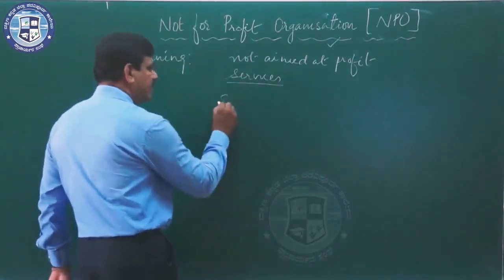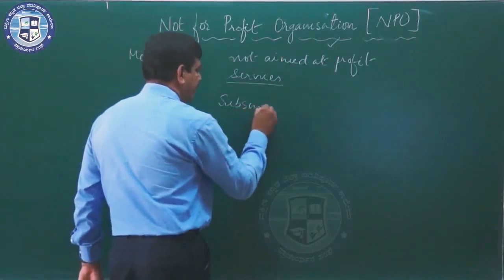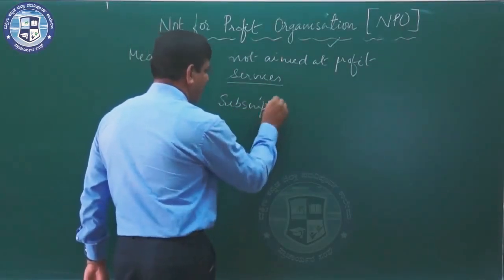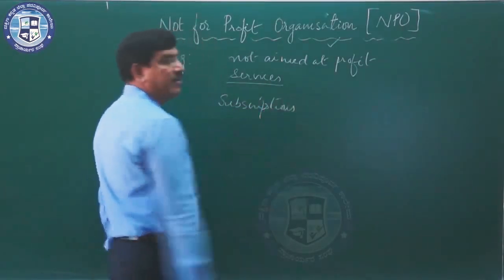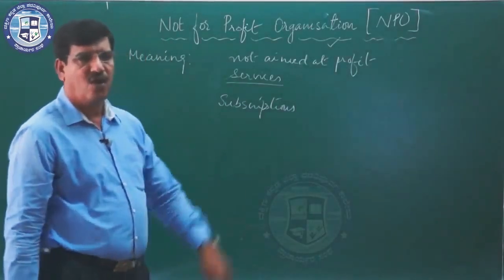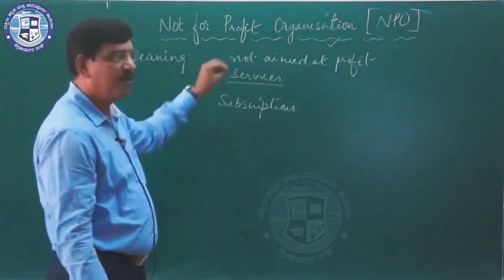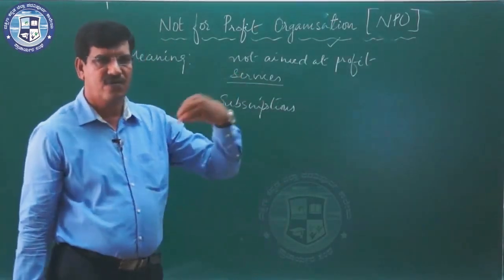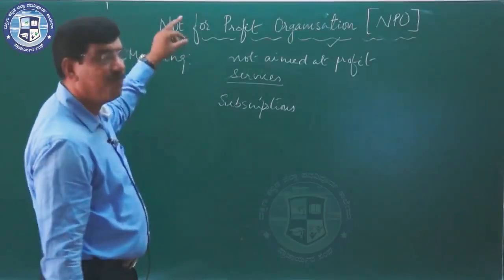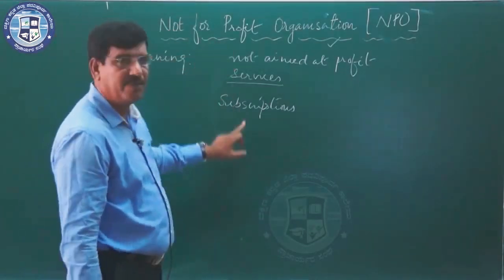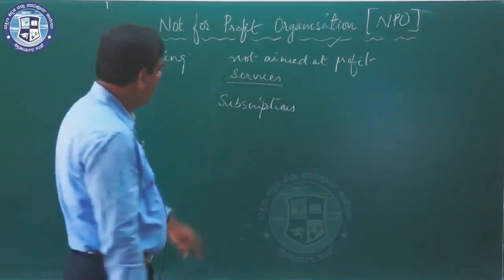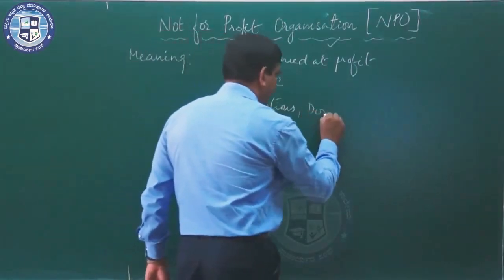The subscriptions received from the members, who are the contributors of this NPO. Whatever amount is received as a contribution annually from the members is called subscriptions. And there may be donations.